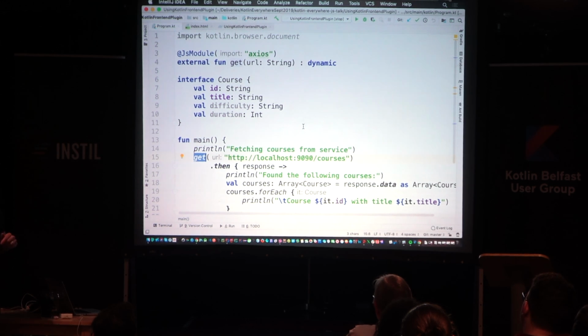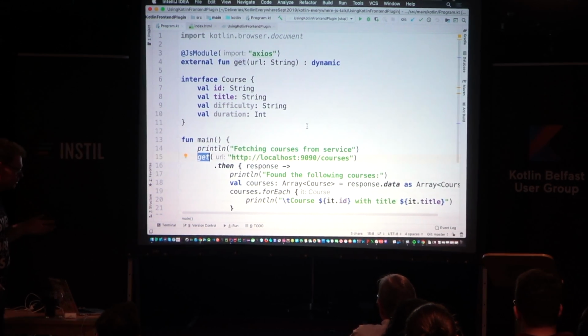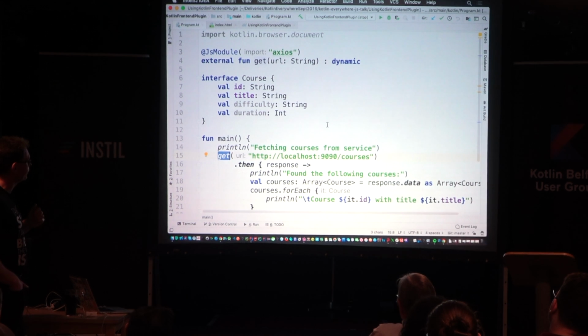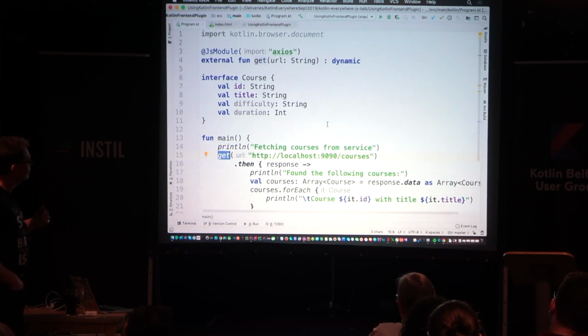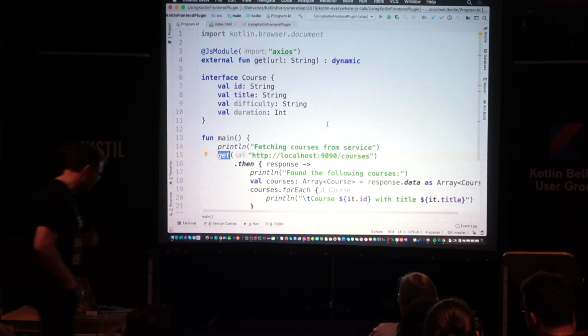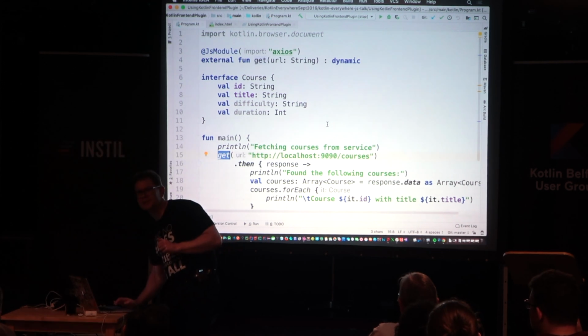You can say JS module. Whenever you put that annotation in your code, it'll go out and do a require, find that module and load it in for you. And then the things in that module, if you want to call them, you can do that via external declarations, just like in C. So you say to the Kotlin compiler, inside this npm module called Axios, there's a get function, and I can feed it a string and I'll get back some kind of dynamic object. Because it's declared with the external keyword, the Kotlin compiler knows it's not provided in your code. It'll go out and look for it inside the module. Everybody okay with that? That makes sense?